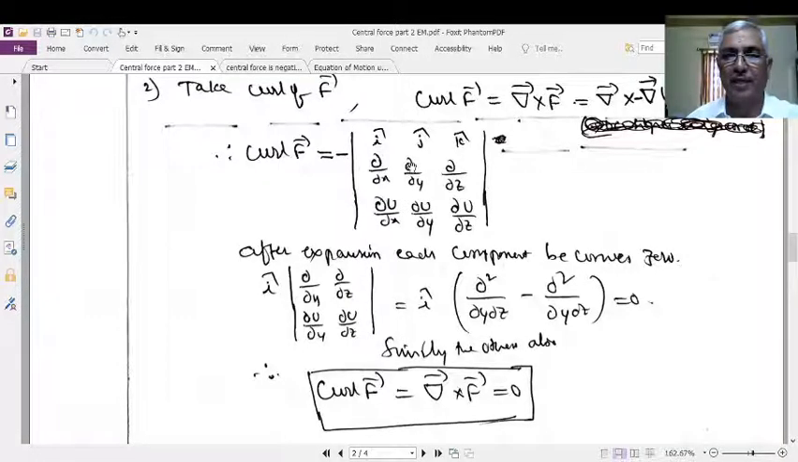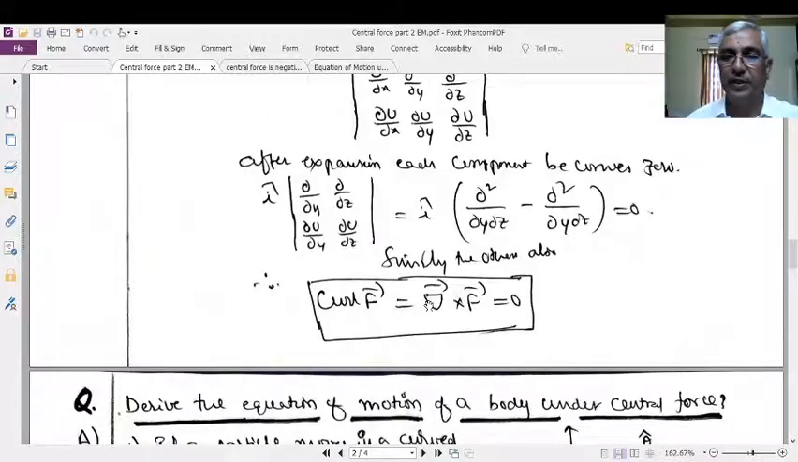Similarly, the second term, j cap, also becomes 0. The third term, k cap into the determinant of this 2 by 2, also becomes 0. Therefore, everything is 0. Therefore, curl f bar, which is del bar cross f bar, is nothing but 0. It means that it is a null vector. Curl f bar is a null vector.